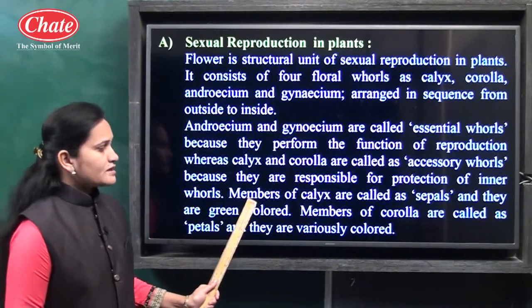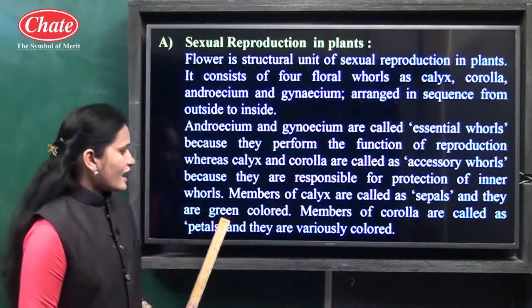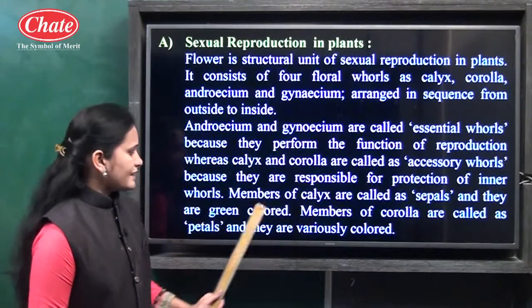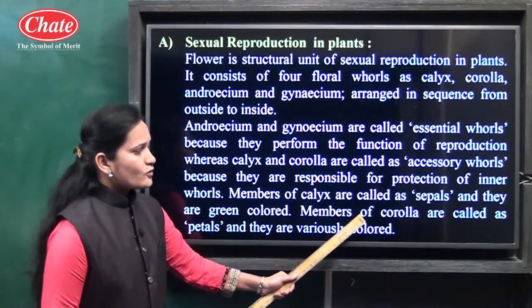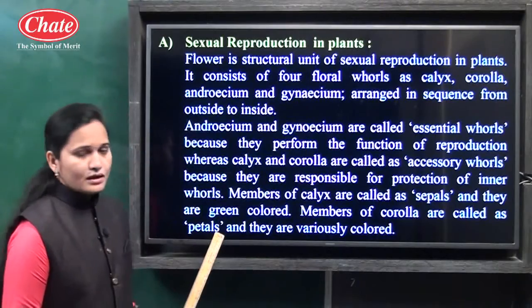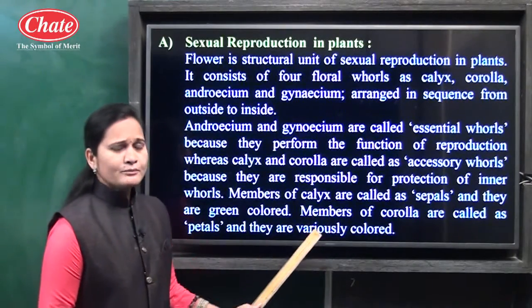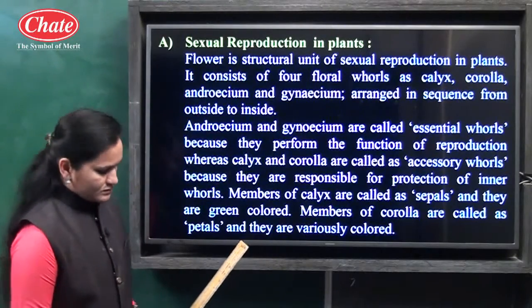Okay, and members of the calyx are called sepals and they are green colored. Mainly, whatever calyx is there, it is mainly in which color? It is green colored, and members of the corolla are called petals and they are variously colored, and because of that we can see flowers in different colors.